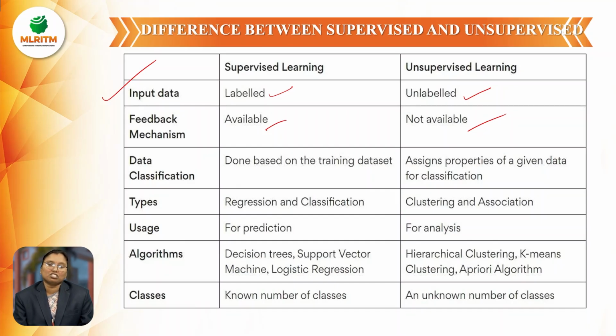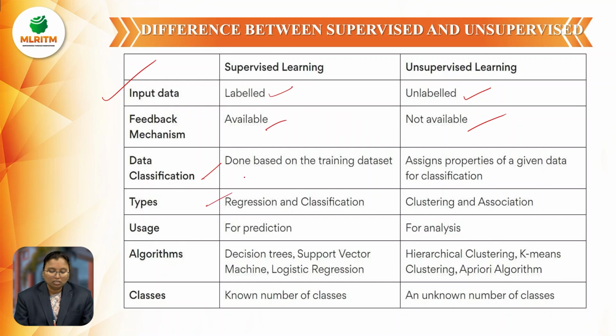Classification is very easy compared to unsupervised learning. Data classification is done based on the training data set. Training data set means whatever we are taking as the input. Here we assign the properties of the given data set for classification, and whatever they mention, that only we have to classify. Supervised means training data is already there, so we can use it and classify. But unsupervised means we cannot classify.